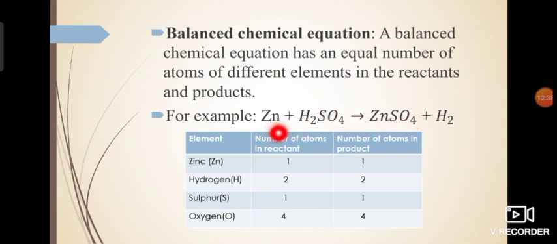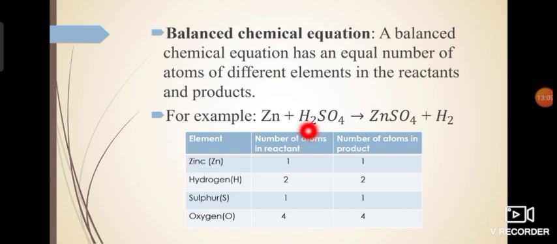Let's see the number of atoms of each element on the reactant side. Zinc is only 1 in number. How are you going to know it? Because no number is written next to Zn as a subscript, and before Zn nothing is there. So zinc is only 1 in number, which is why I have written 1 here.